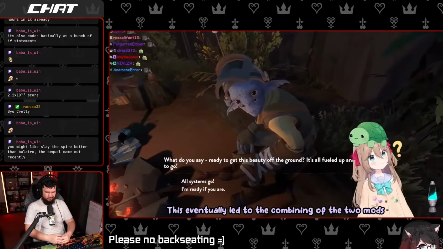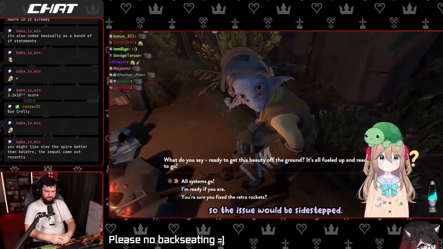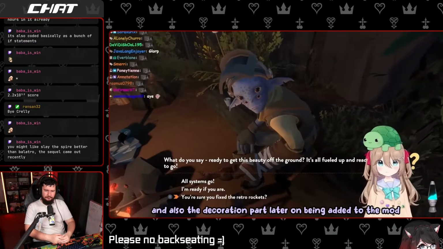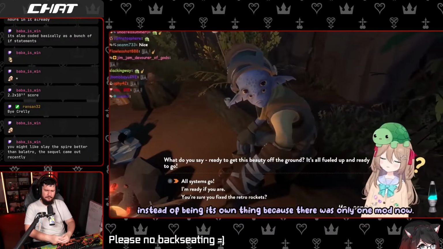This eventually led to the combining of the 2 mods, so the issue would be sidestepped. Also, the decoration part was later added to the mod instead of being its own thing, because there was only one mod now.